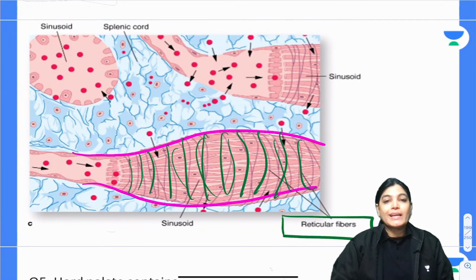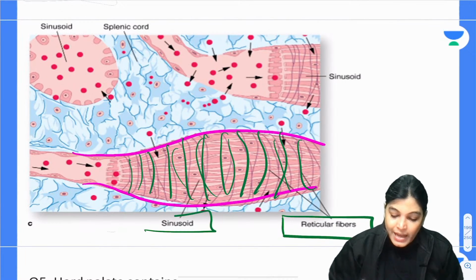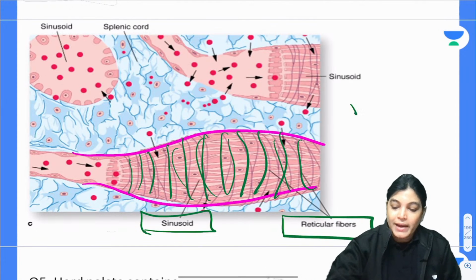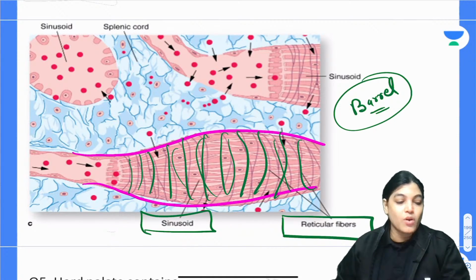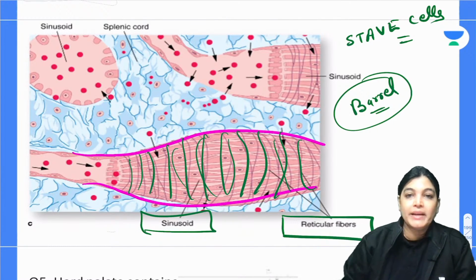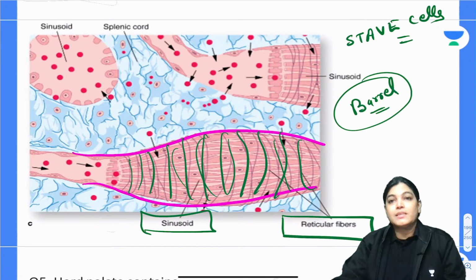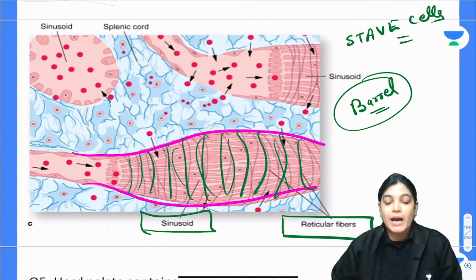These reticular fibers encircle the splenic sinusoids, and the whole appearance is like a barrel. This barrel-shaped arrangement is called stave cells, present in the spleen. The function of stave cells is to engulf old worn out RBCs.